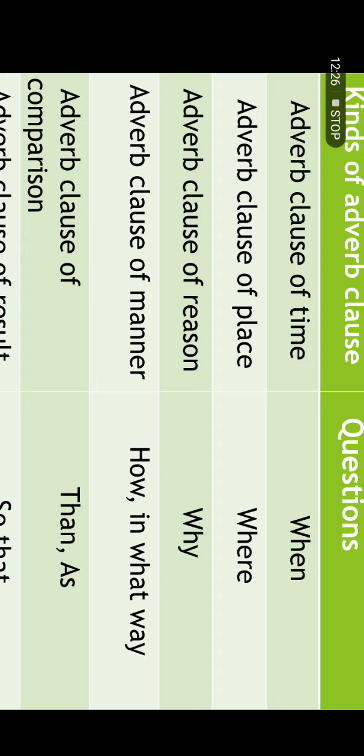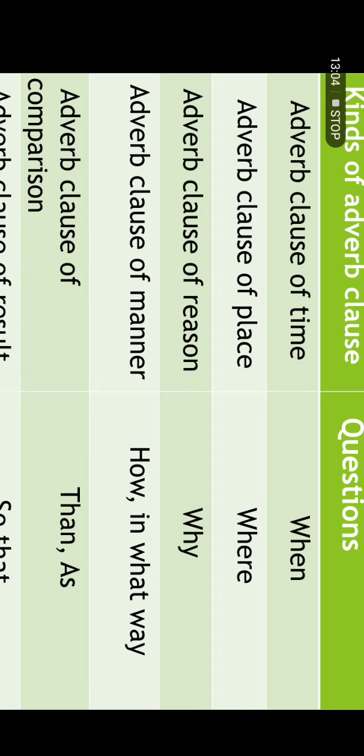Another example is she refused the money. Refused means she did not want to get the money because she saw it as an attempt to bribe her. Bribe means rishwat dena. She refused the money. She was not ready to take the money because she saw it as an attempt to bribe her. Because is telling why she refused to get the money. Because she saw it as an attempt to bribe her is the adverb clause of reason.